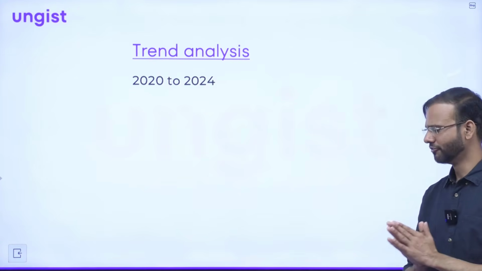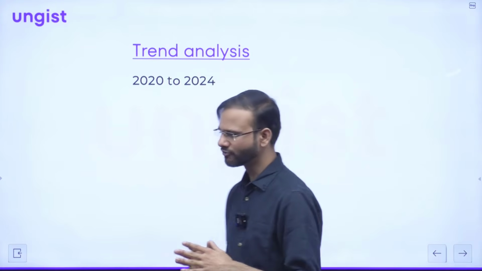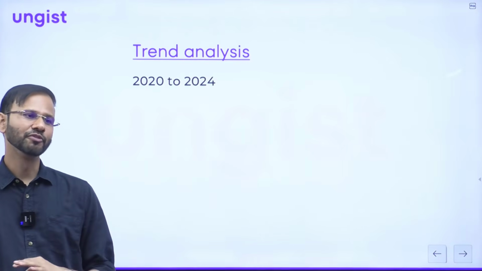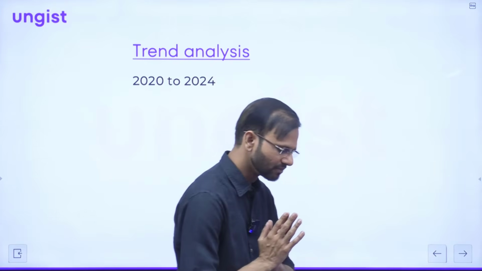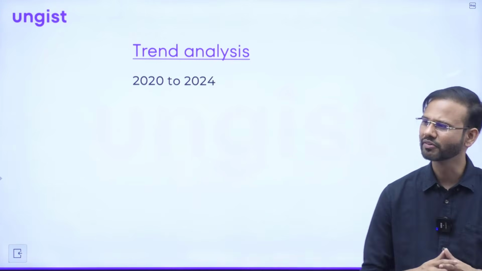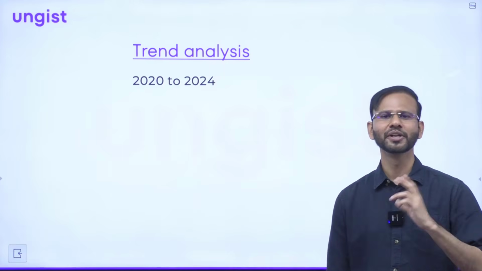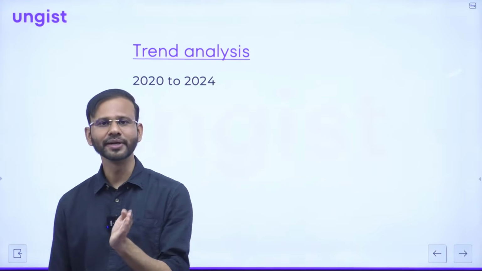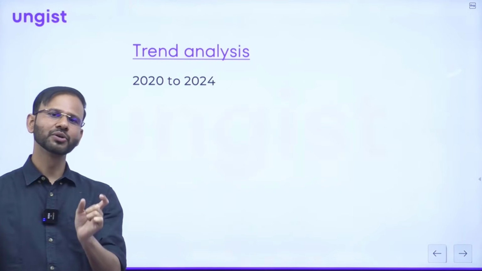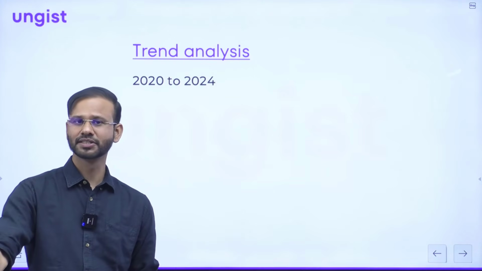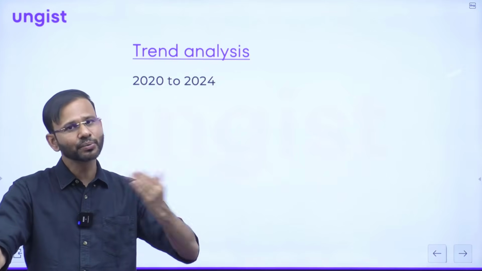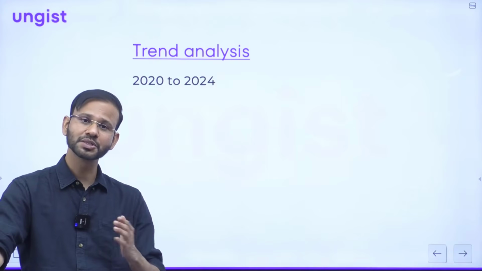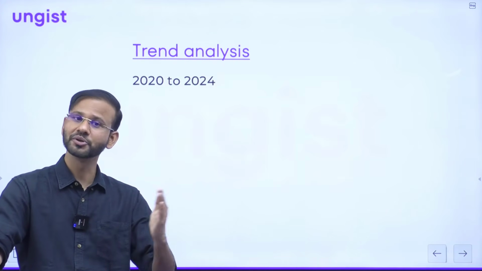And let me tell you, if you go through the CSAT paper, from 2020 onwards they have changed the entire paper, because before that we were not sure how many questions they were going to ask from which topic. But from 2020 onwards, they are asking 27 to 28 questions from the RC section, reading comprehension, and the rest of the questions are being asked from maths and reasoning. You might have observed this pattern, guys, right? And this pattern is actually constant from 2020 onwards.